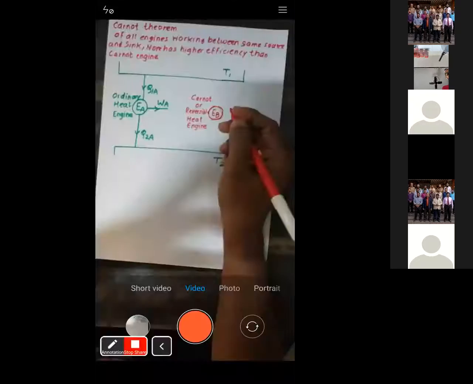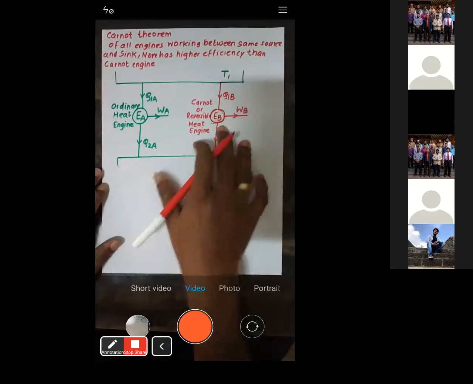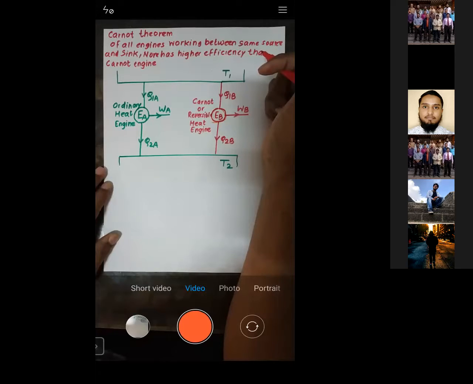Sir, the screen is not visible. Yes, sir. Now is that okay? Yes, sir. Now it just happened. You are not able to look at the screen for how much time? Sir, just now, when you made the second diagram.